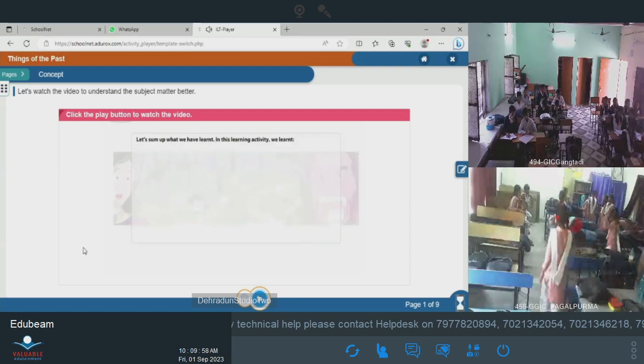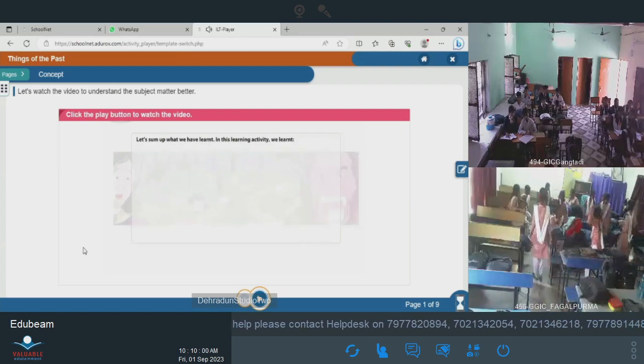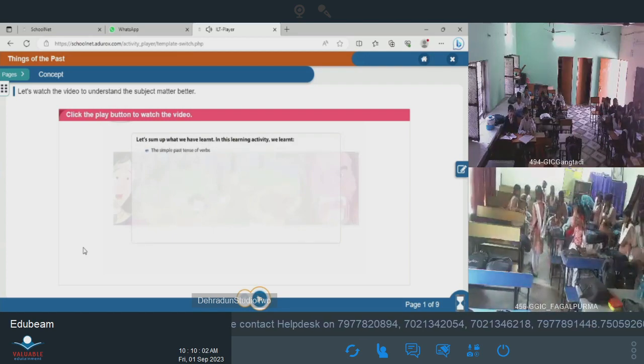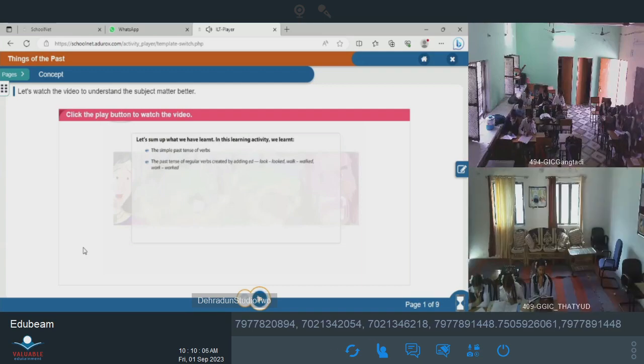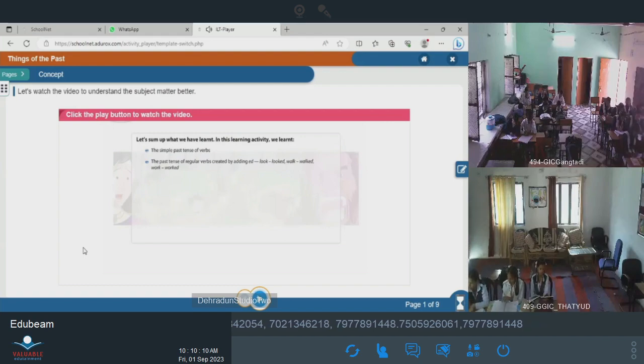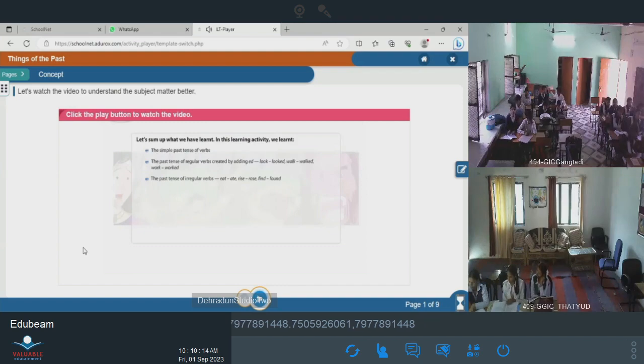Let's sum up what we have learned. In this learning activity, we learned the simple past tense of verbs, the past tense of regular verbs created by adding ed: look, looked, walk, walked, work, worked. The past tense of irregular verbs: eat, ate, rise, rose, find, found.